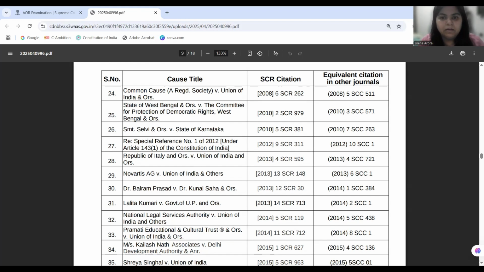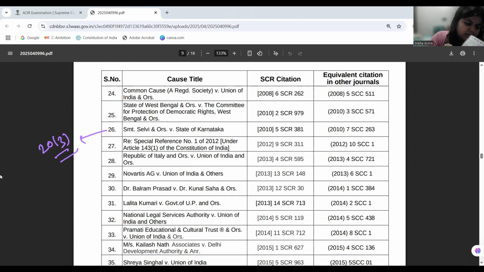It can only be done voluntarily, keeping in mind the self-preservation against self-incrimination principles. It is complying with Article 20, Clause 3, as well as the provisions on confessions that are there in the evidence law, in the Bharatiya Sakshi Adhiniyam and the earlier Indian Evidence Act. Okay, so these were the cases on particular domains.